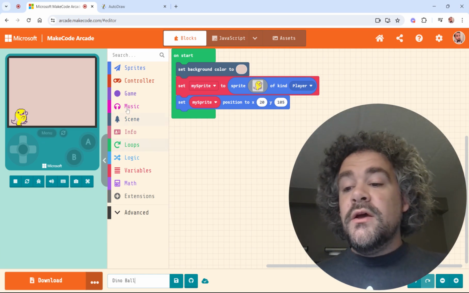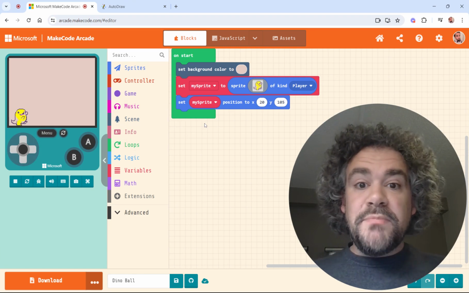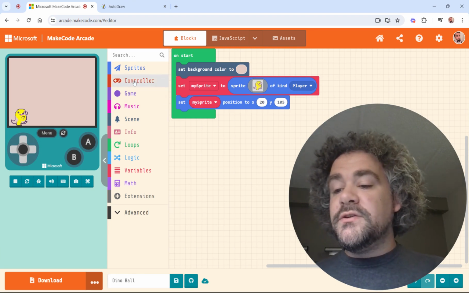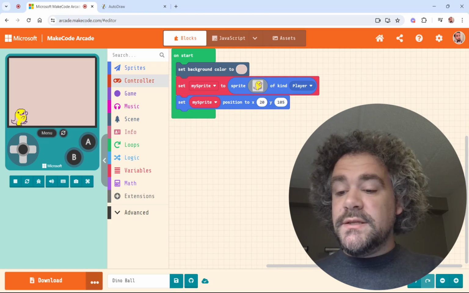All right, so first thing I'm going to do is code the jumping of the character. I want the character to jump when I press the A button.